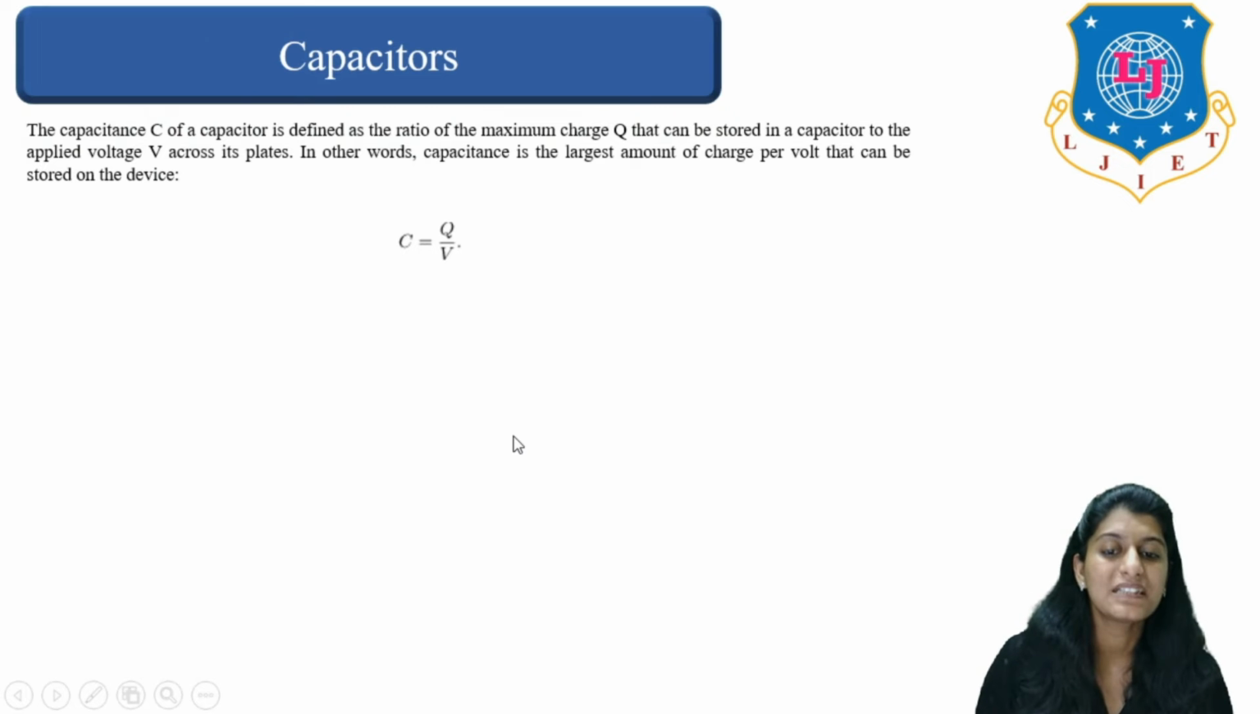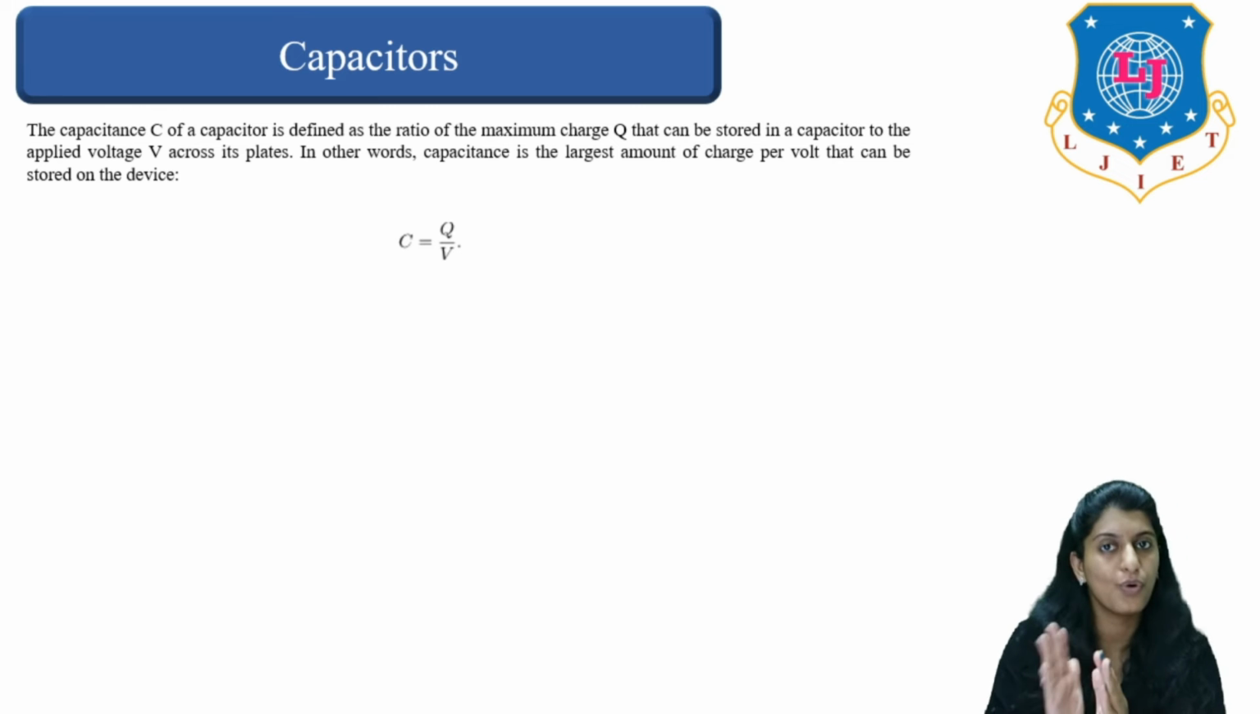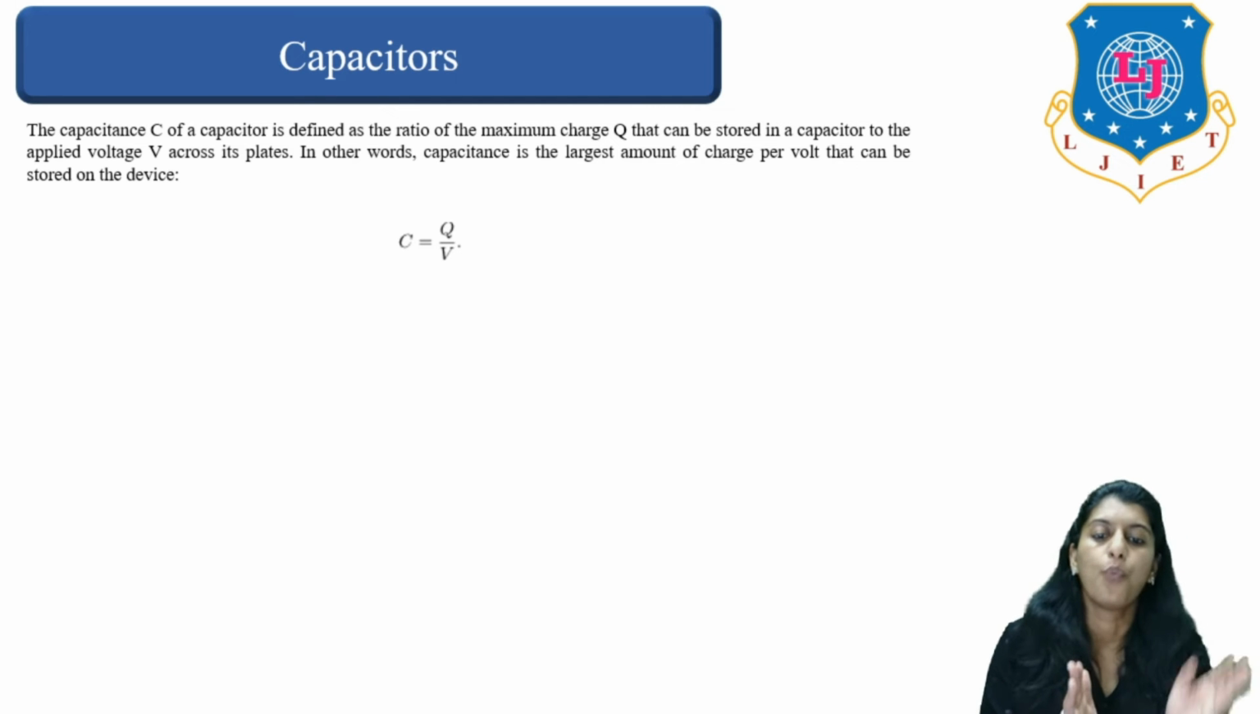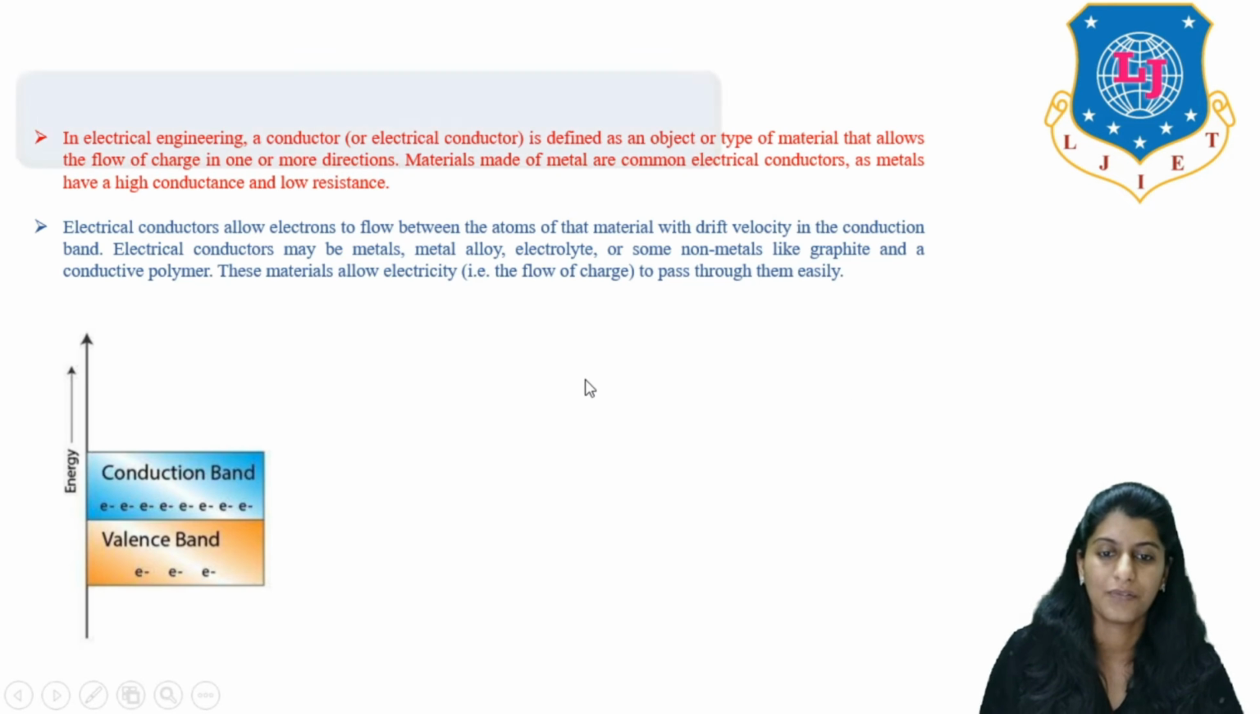So the capacitance C of a capacitor is defined as the ratio of the maximum charge that can be stored in a capacitor to the applied voltage. The maximum charge which a capacitor can store to the voltage applied across the plates is defined as capacitance, right?